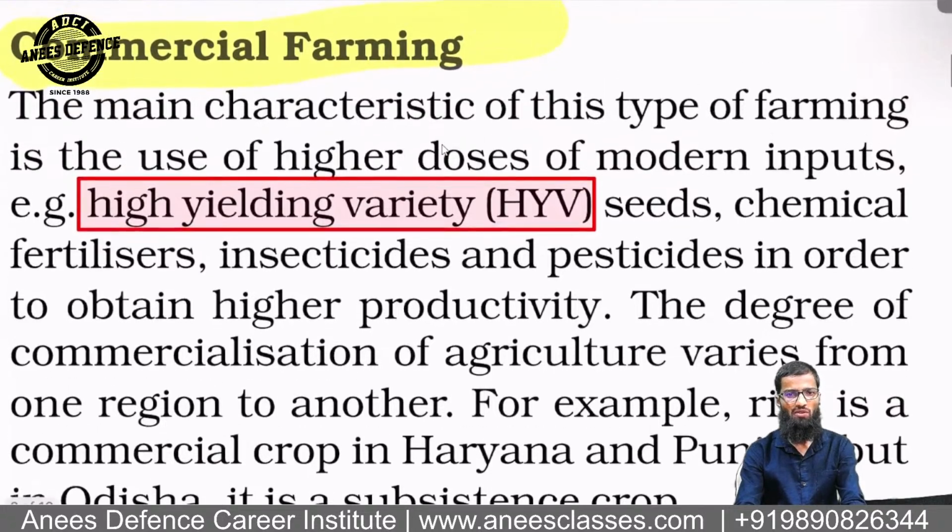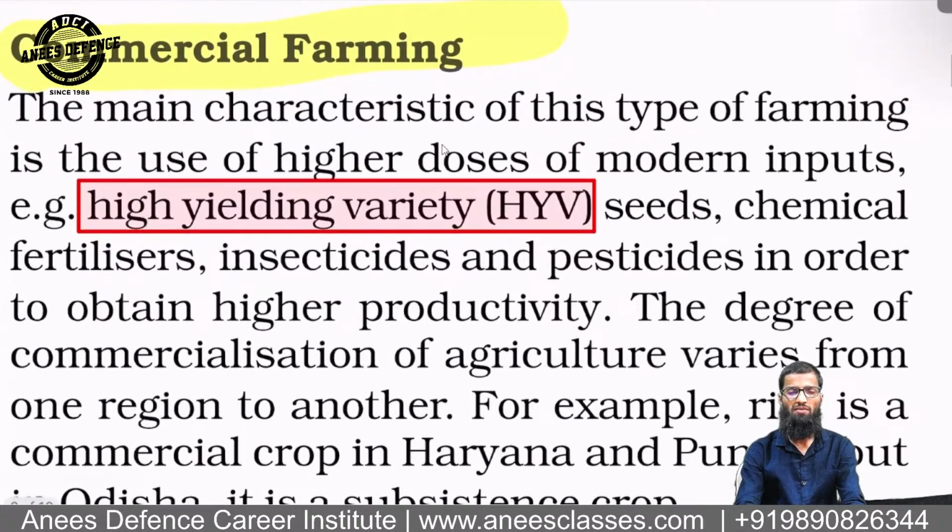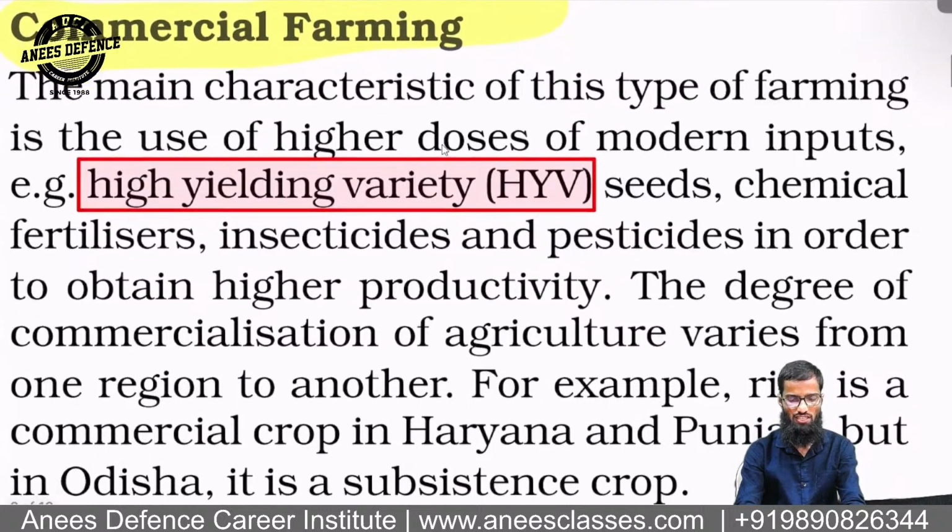Now we are talking about the commercial farming. This time they can ask about the commercial farming because they have already asked questions on subsistence farming. So the next question can be on the commercial farming. The main characteristics of this farming is the use of high dosage of modern inputs like HYV. HYV means high yielding varieties.